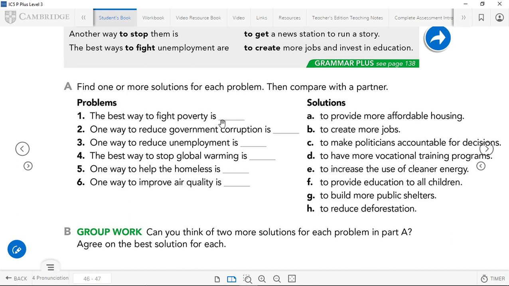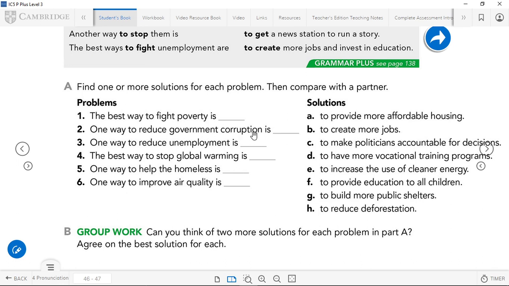The best way to fight poverty is, one way to reduce government corruption is, one way to reduce unemployment is, and we have solutions such as to provide more affordable housing, to create more jobs, etc. And there might be different solutions to different problems. For example, the best way to fight poverty is to provide more affordable housing, or to create more jobs.